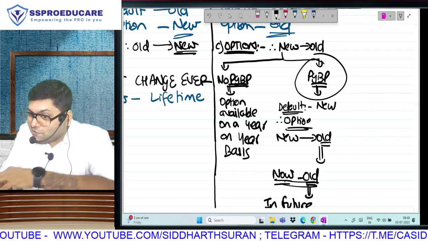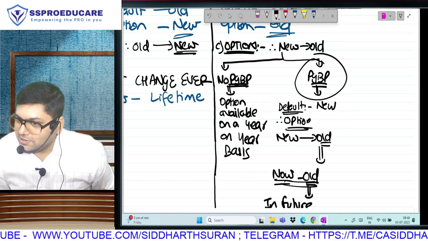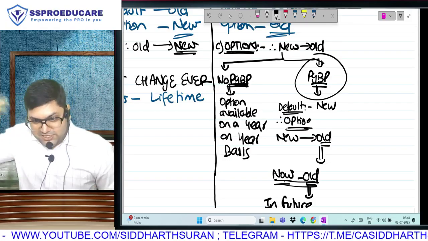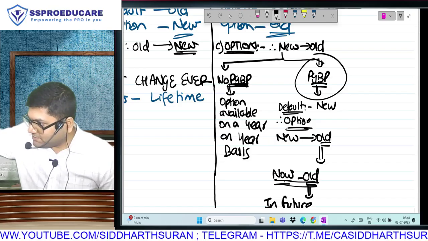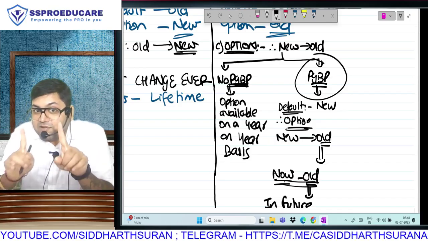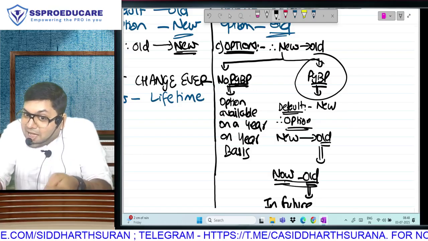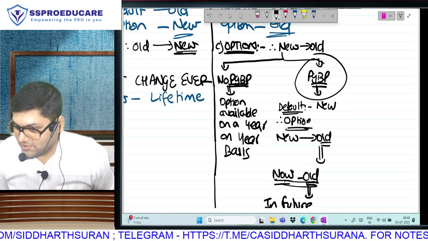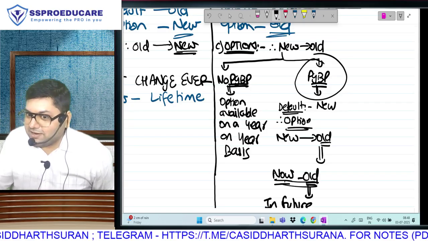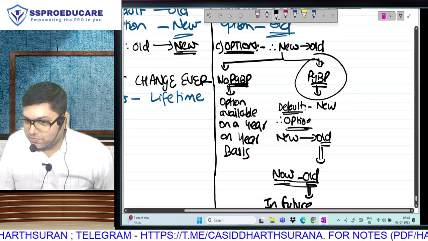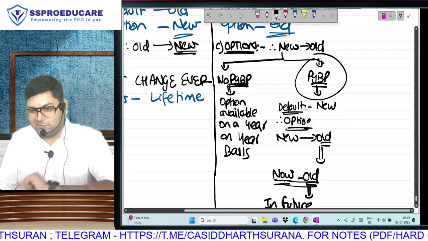Now new is looking very, very attractive, with 12 lakh rupees, not this year, but next year when I file my return. But do you understand the danger associated? If by chance I reverse my option and next year I file my return as per new, that means I have finished my whole process.